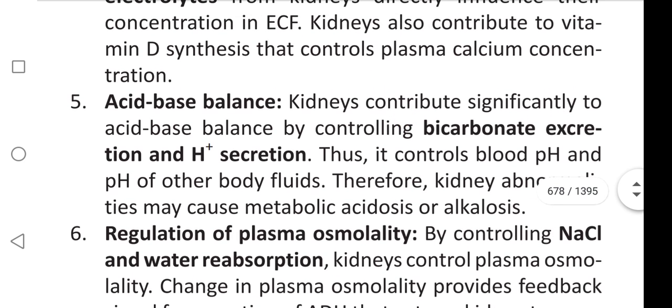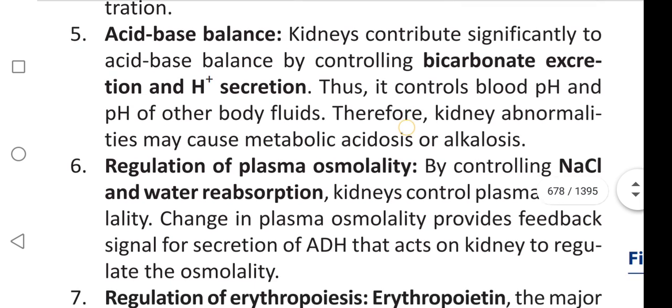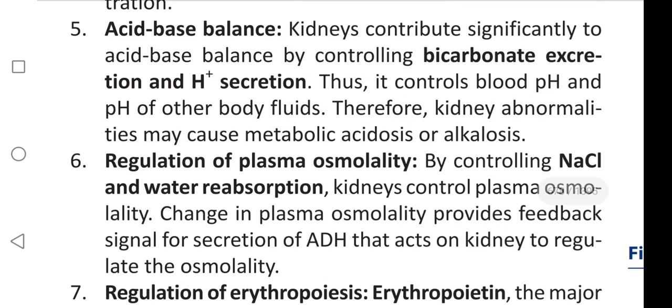Acid-base balance. Kidneys contribute significantly to acid-base balance by controlling bicarbonate excretion, hydrogen ion secretion. Thus, it controls blood pH and pH of other body fluids. Therefore, kidney abnormalities may cause metabolic acidosis or alkalosis.